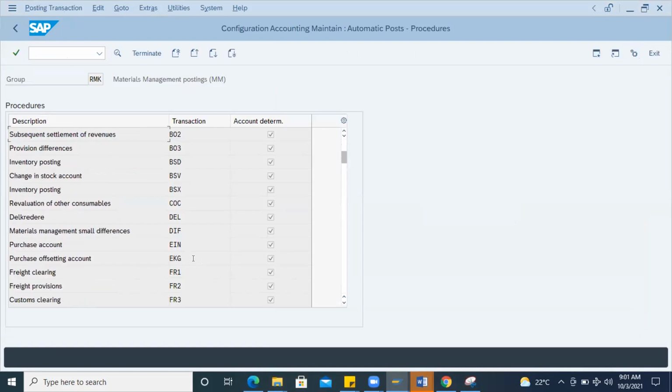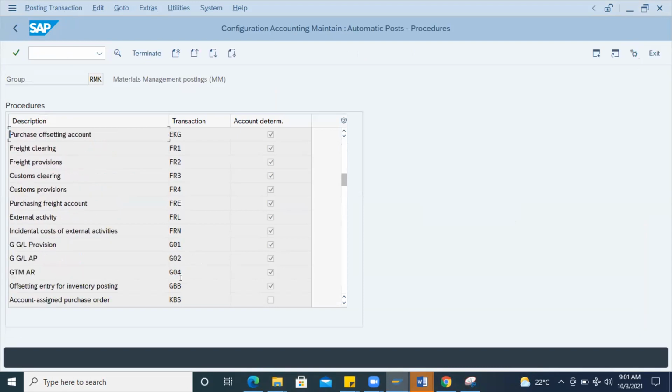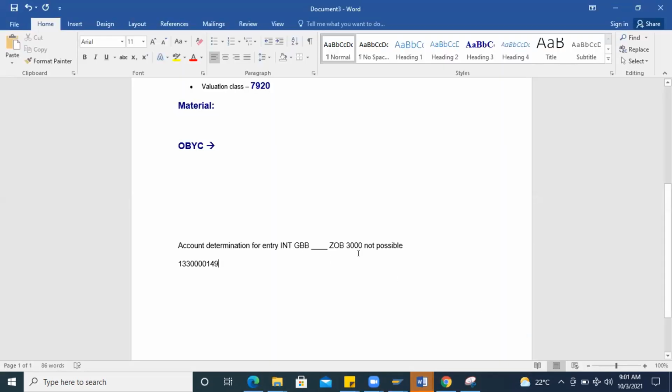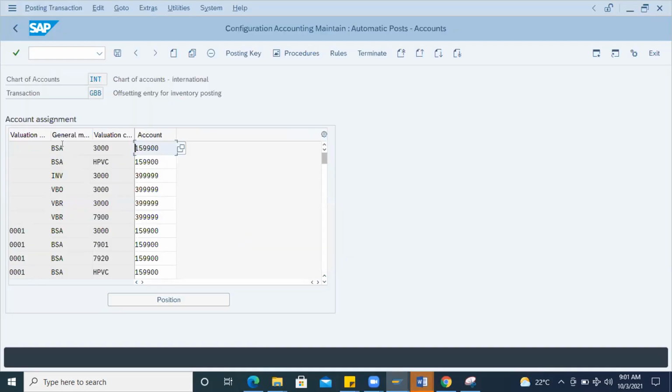GBB INT. Because here also INT only, right? INT GBB. Then I should enter here. I will copy any entry like VBO or whatever it is. See here, GOB is there, general modifier, but for 3000 that entry is missing.